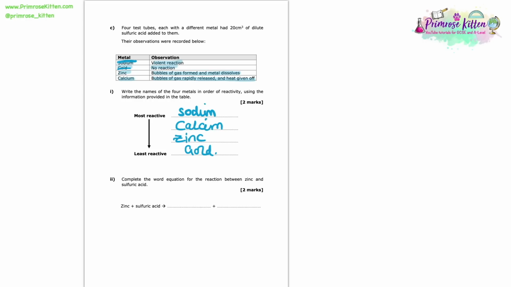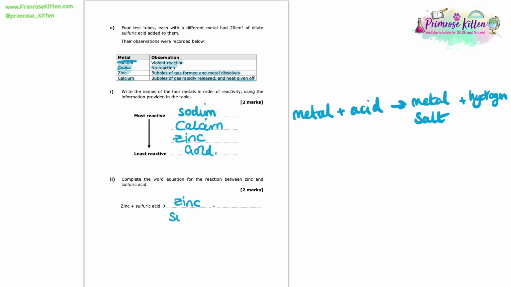So now we're asked to complete the word equation for the reaction between zinc and sulfuric acid. Here it's important that we remember our facts. Whenever we have a metal and it reacts with an acid, we need to know that we will always form a metal salt and hydrogen. So using that fact, if we go back and look at this equation, we're going to form zinc sulfate and hydrogen. The reason why it's zinc sulfate is because sulfuric acid always forms sulfate salts. So that is our answer, and if you weren't aware of it, make sure that you know that this is the standard reaction of a metal with an acid.